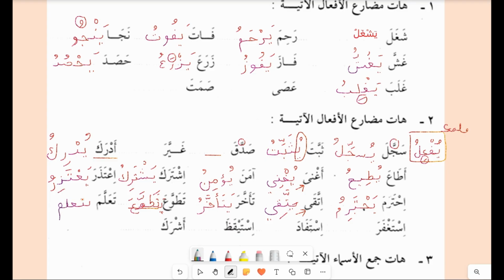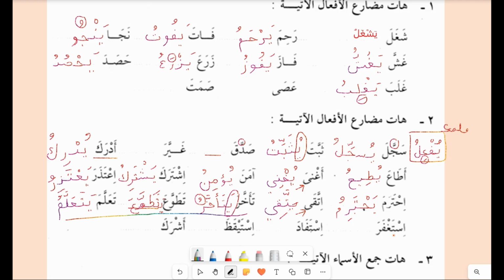Here is the ta. These are 5-letter verbs with shadda, so you will follow the same structure. You don't have to change the verb. In these 3 verbs, you see the structure is the same. Only the last letter gets a dhamma and a ya is added to make it into fi'l mudari. So these 2 are added.